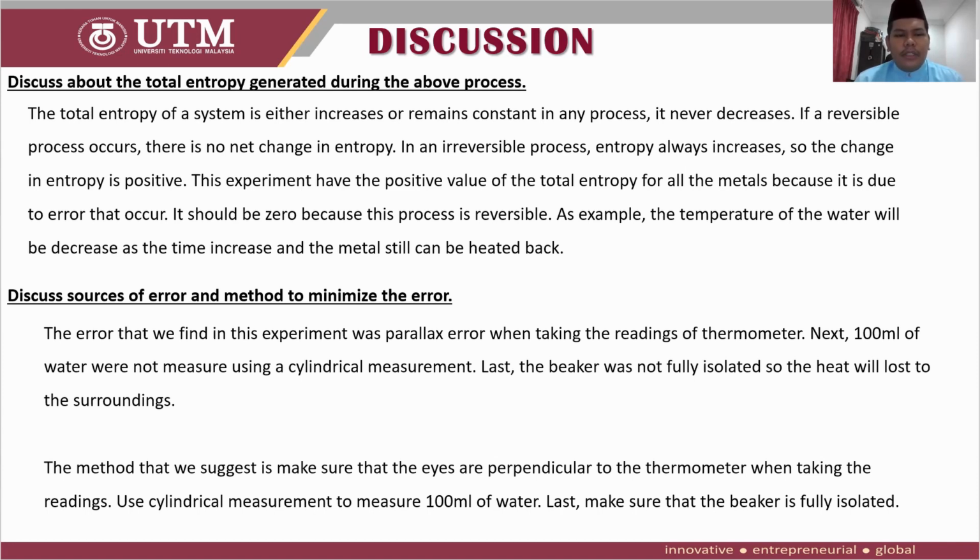The errors that we found in this experiment were parallax error when taking the readings of the thermometer. Next, 100 ml of water was not measured using a measuring cylinder. Last, the beaker was not fully isolated, so heat was lost to the surroundings. The methods that we suggest are to make sure that the eyes are perpendicular to the thermometer when taking the readings, use a measuring cylinder to measure 100 ml of water, and make sure that the beaker is fully isolated.